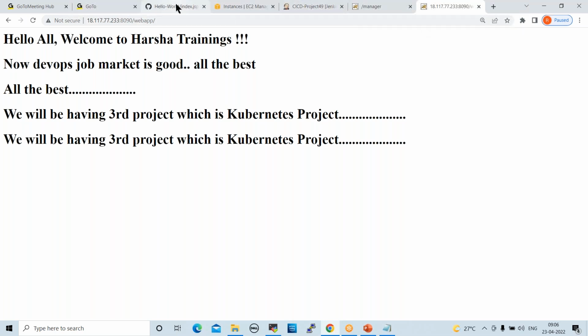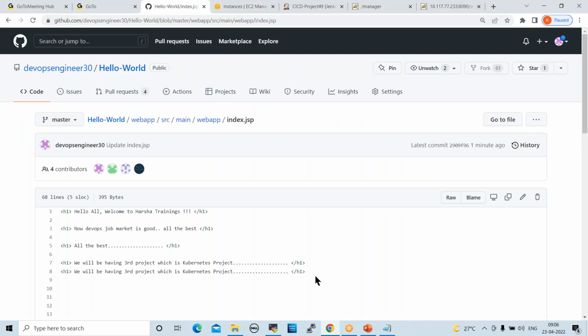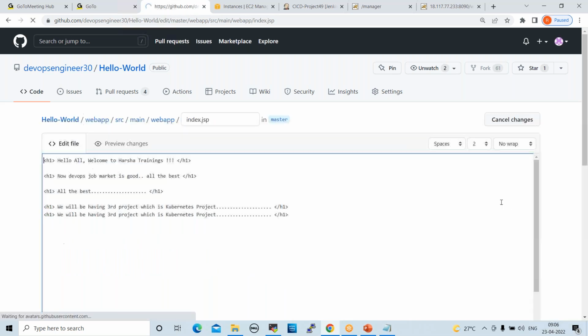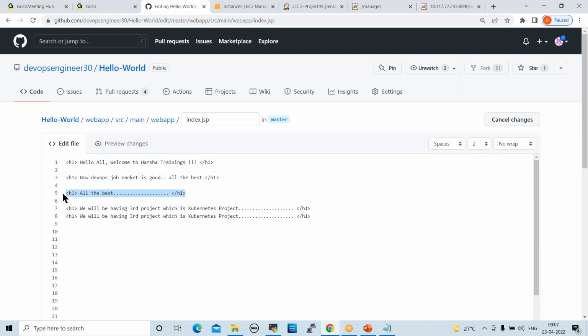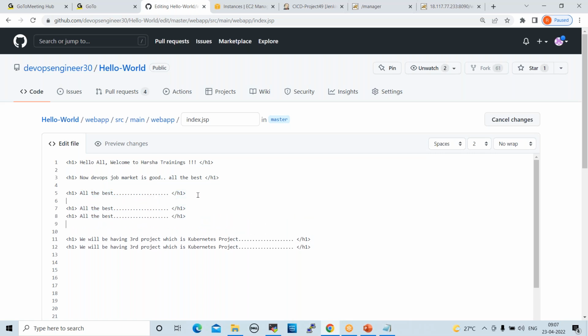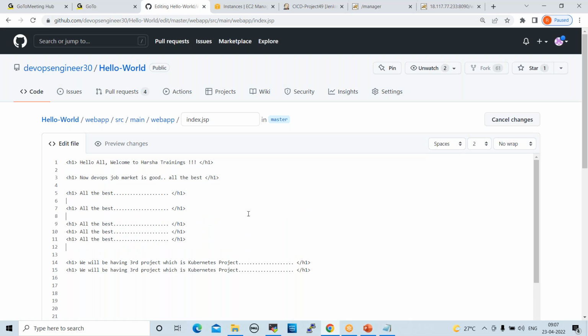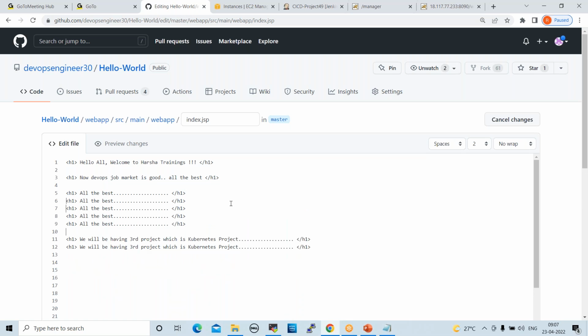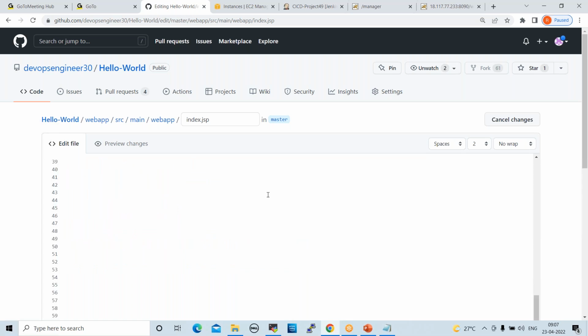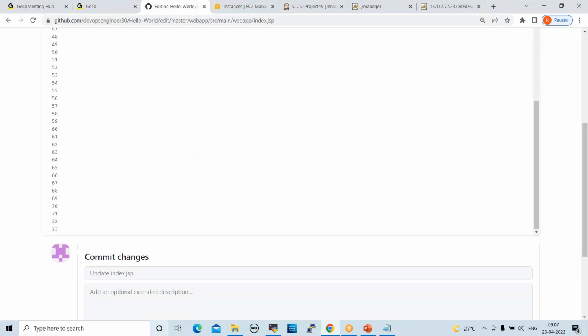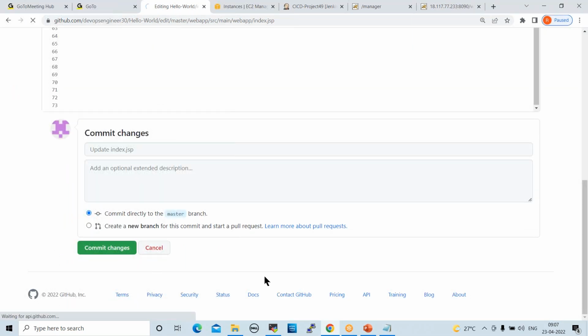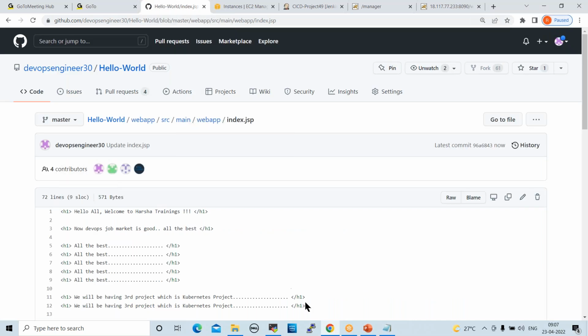Now go back to GitHub. I want to add a few more lines here. So this line I want to add. Copy this. So I modified some code in GitHub.